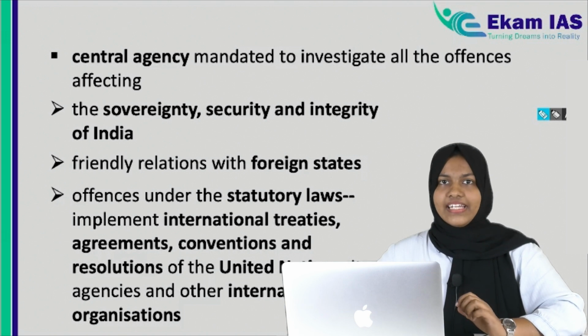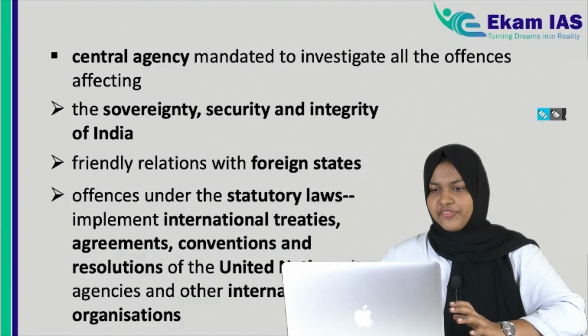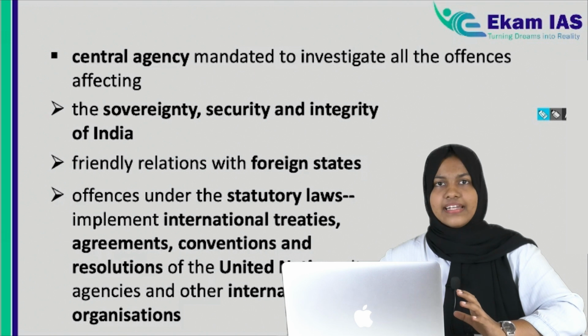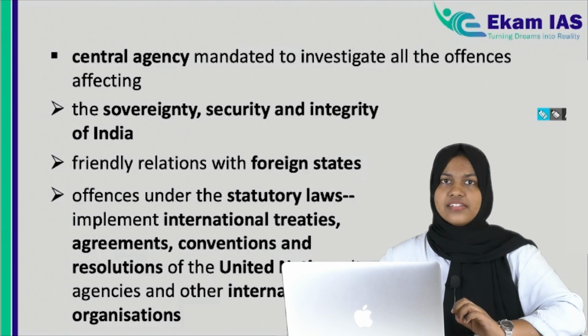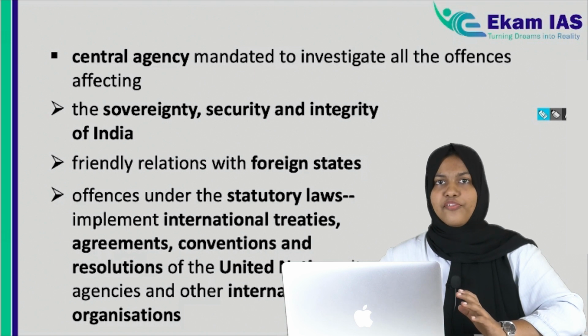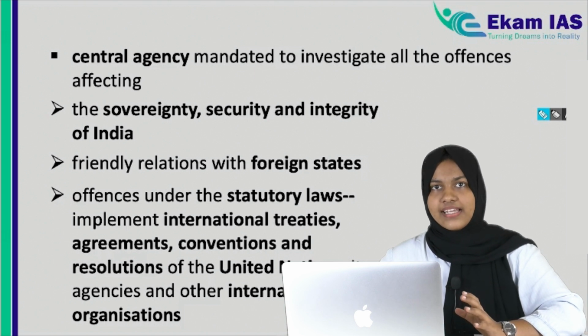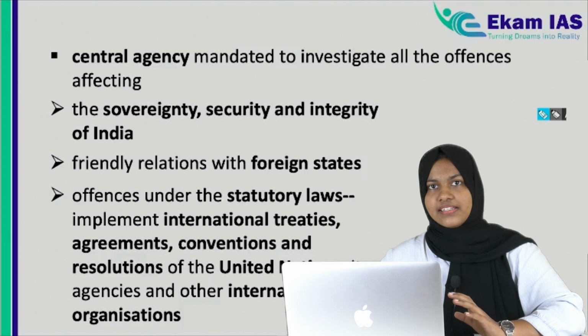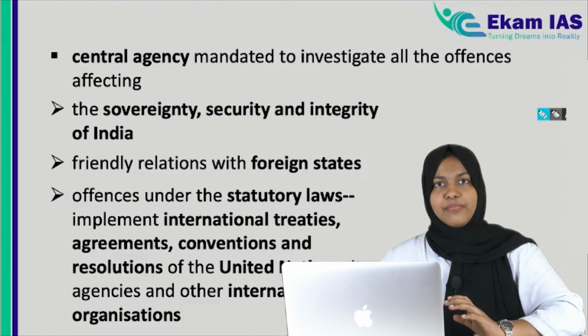So NIA will investigate offences that affect the sovereignty, security and integrity of India, as well as any offences that affect the friendly relationship with foreign states, and also any offences that violate any international treaties or agreements of which India is a signatory. Example, treaties with the United Nations or any other international organizations.